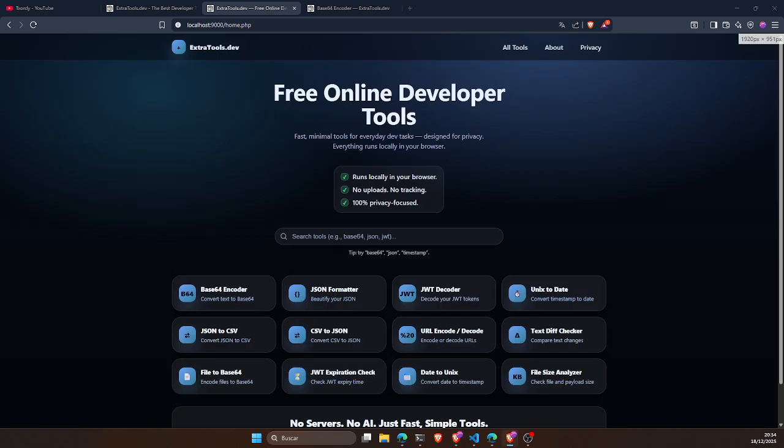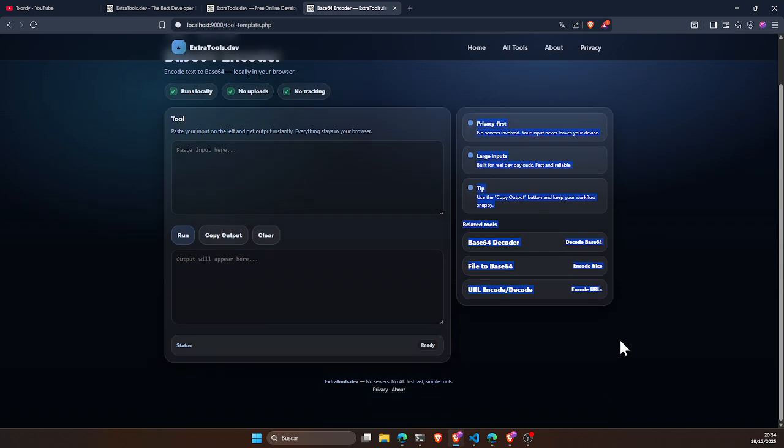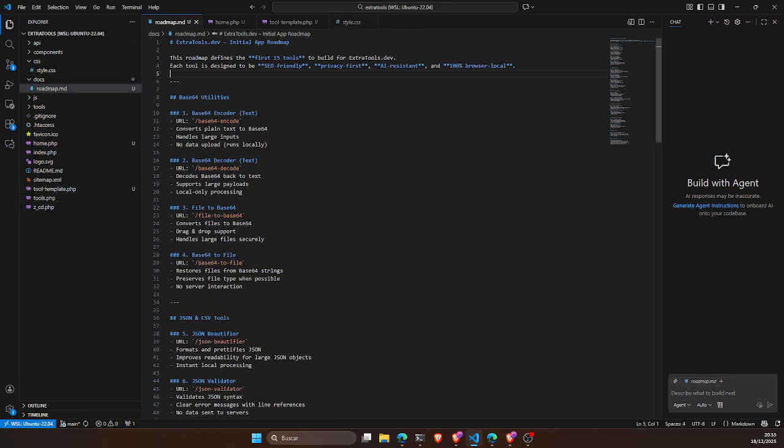I also came up, together with ChatGPT, with a template for how a tool could look. It has the header, a section here, the breadcrumbs, the section, and the actual tool, which is what would change in every page, plus a sidebar that allows me to improve the links between all the pages. Right now this is in a tool template.php, so I could copy this, paste it, and start working on the actual new tool every time.